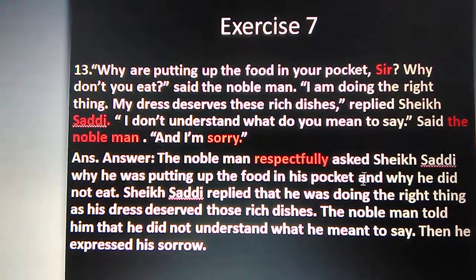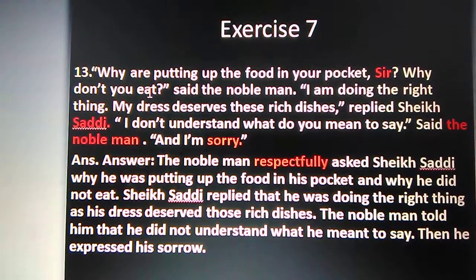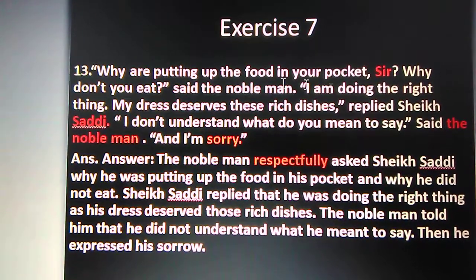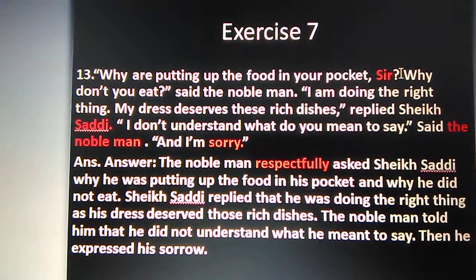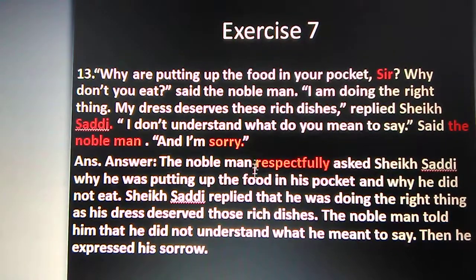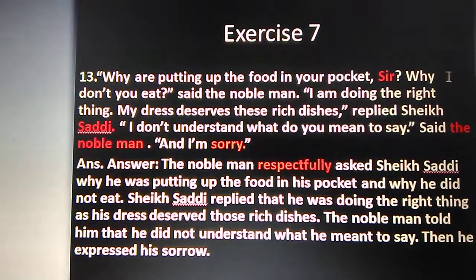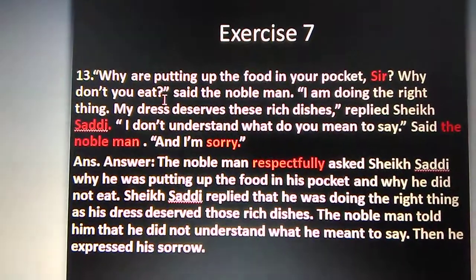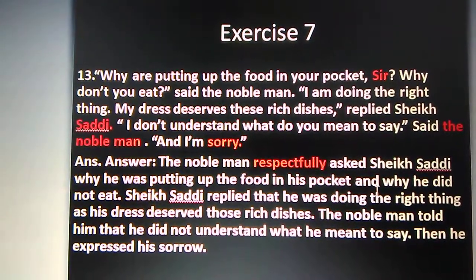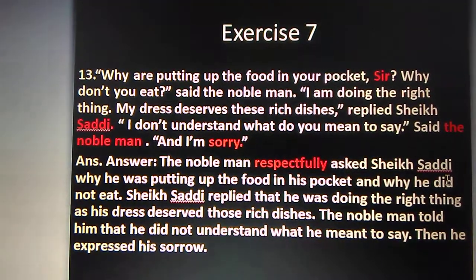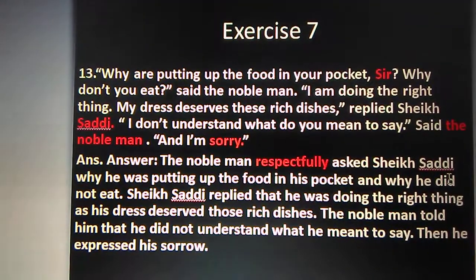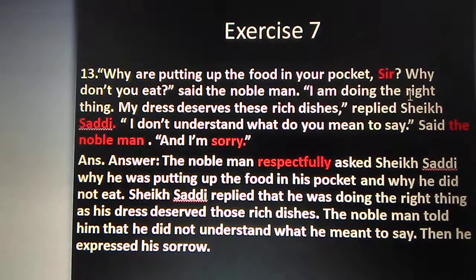Why don't you eat? Here there is a punctuation mark, but we can use and, because both sentences are spoken by the same speaker. So we can use and to connect both of the sentences. If we connect it with and, it is also right. We can do it separately also.